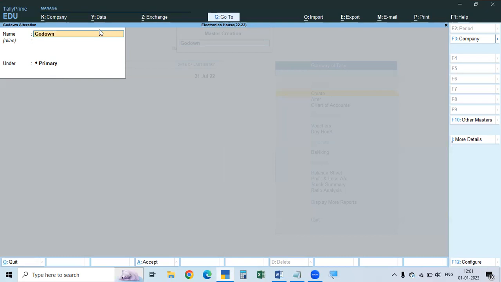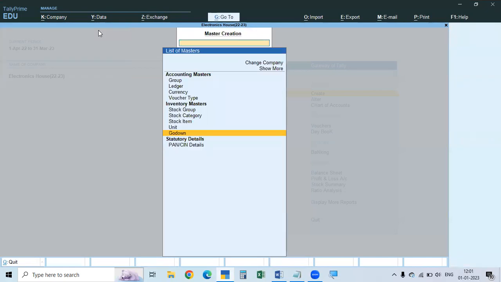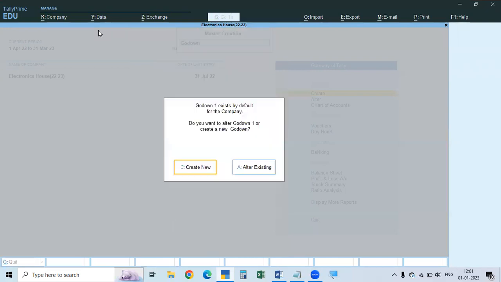We will take it as godown number 1. This main location we are giving as number 1, and we will make it primary only. So number 1 is changed. The existing, by default, main location is changed to godown number 1. Now again we will go to the creation of other godowns. See here, again it is showing the same alert because we are having only one, we just changed the name. That's why with the changed name it shows godown 1 exists already by default. You want to change it or create a new one. Already it is changed.